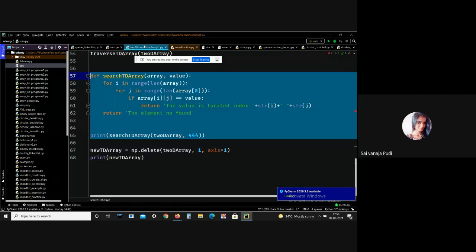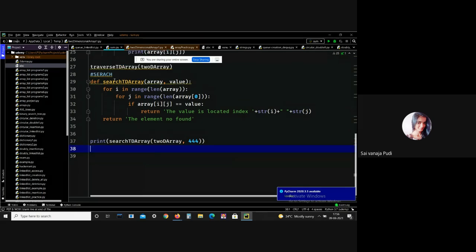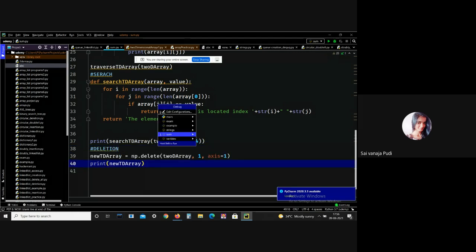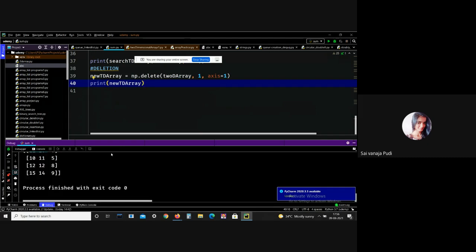This is all about two-dimensional arrays. You can even delete an element. Here I just want to delete that particular row one. Let me copy this. Okay.